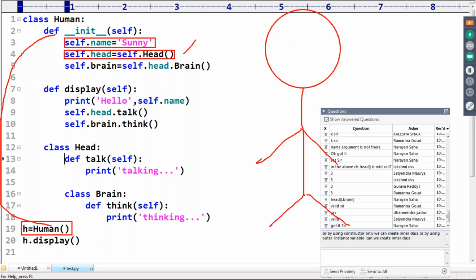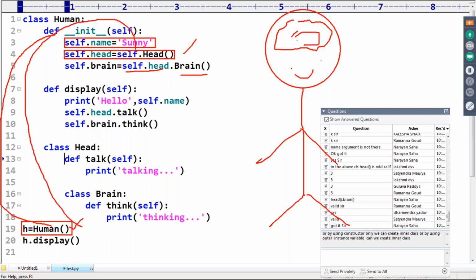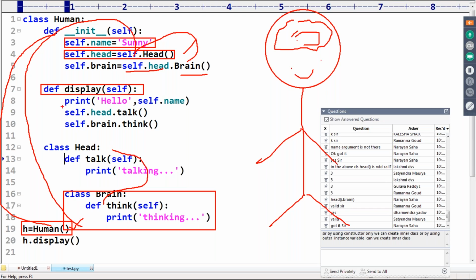After creating the head, in that head the brain object also got created, because the brain is part of the head. So whenever we call display, hello self.name, by using head he is able to talk, and by using brain he is able to think.